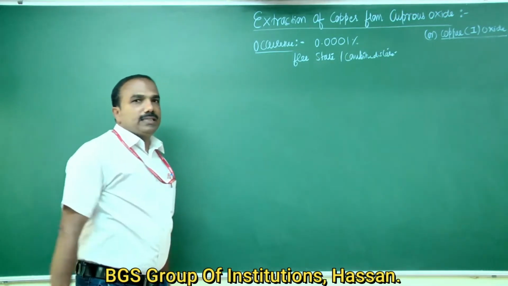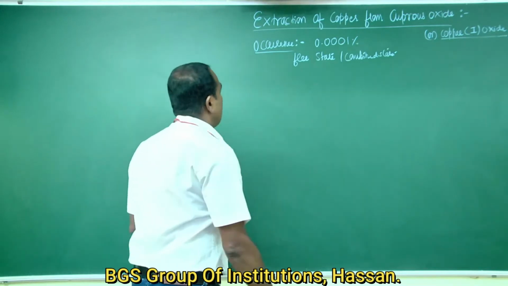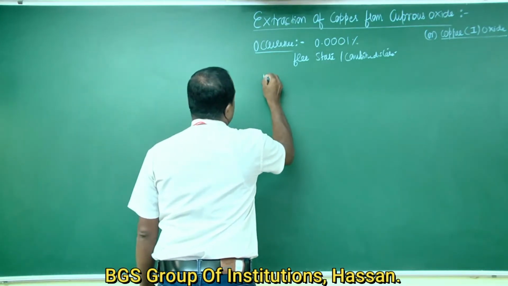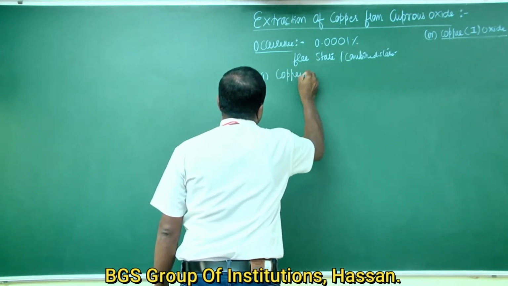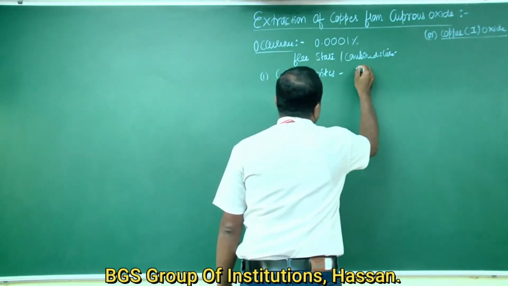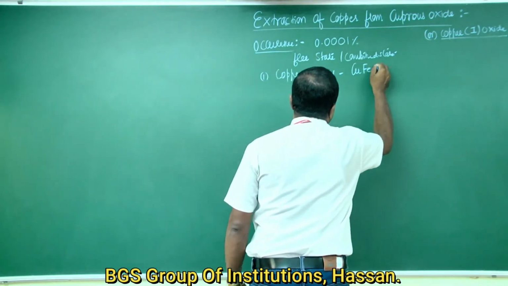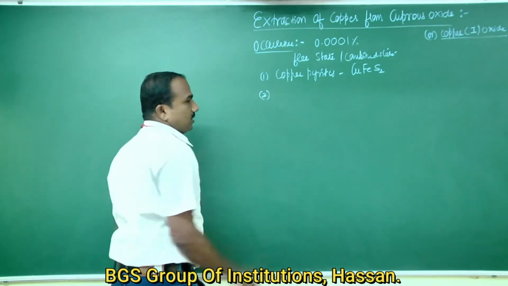The chief ores of copper are as follows. The first one is copper pyrites, composition CuFeS2.